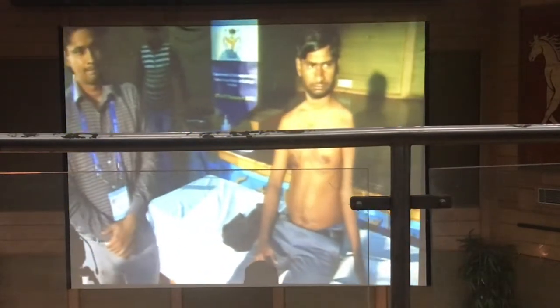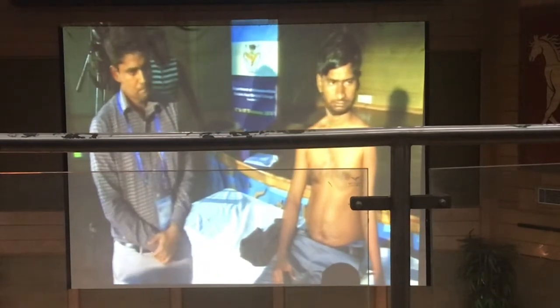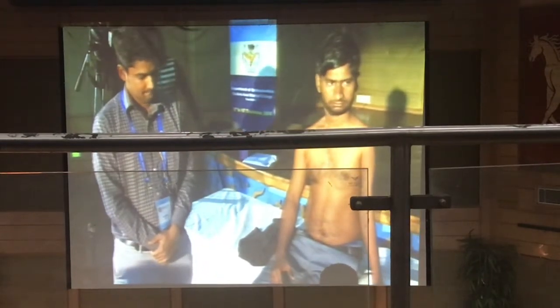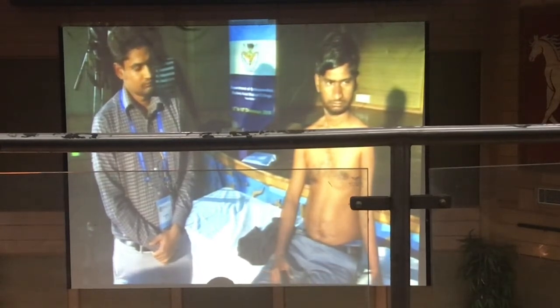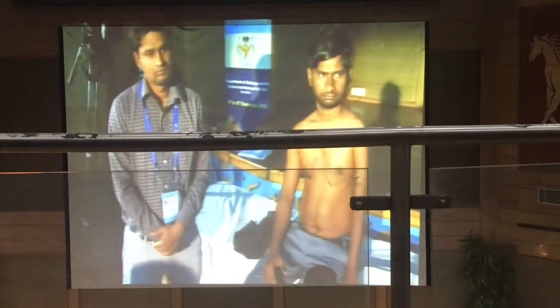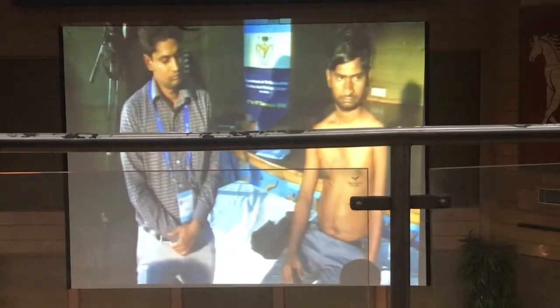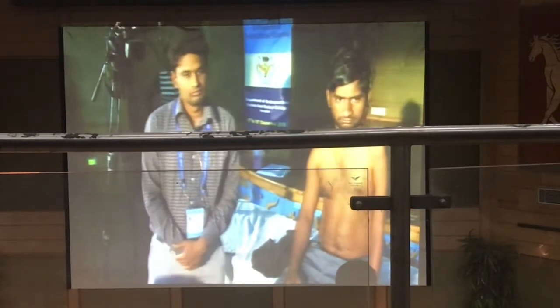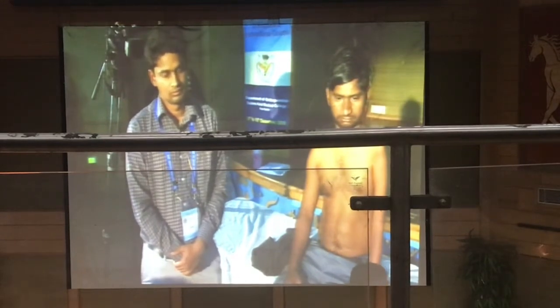He's clenching his fist. When you ask him to open his fist, he's not able to flex. It's a sign, it's called Steindler's effect. The patient takes advantage of the common flexor origin muscles: he grips his fingers into a fist, and from here he uses the common flexors as flexors of the elbow.